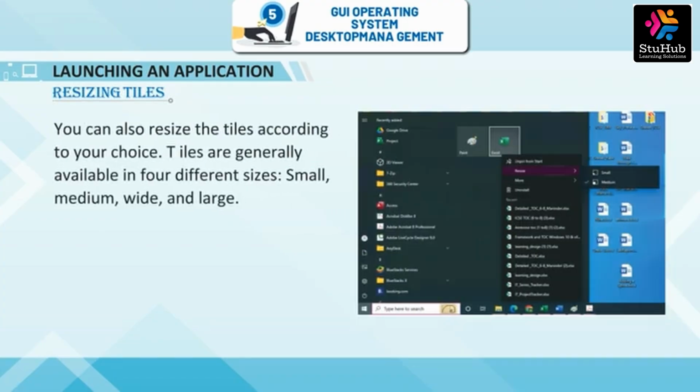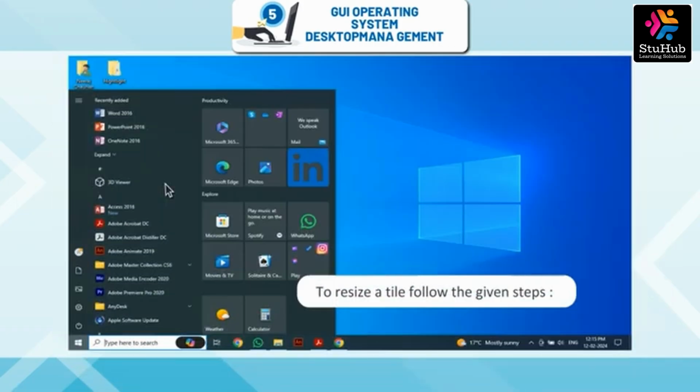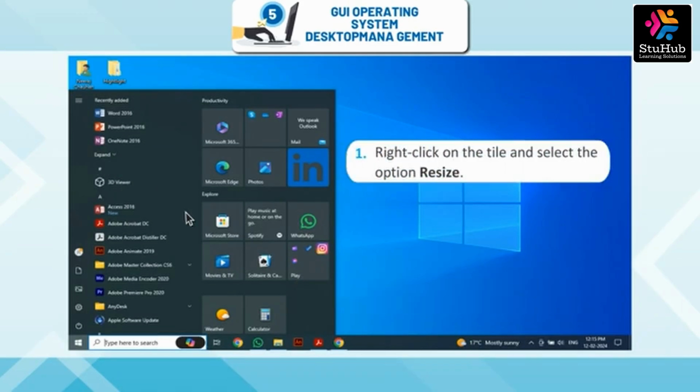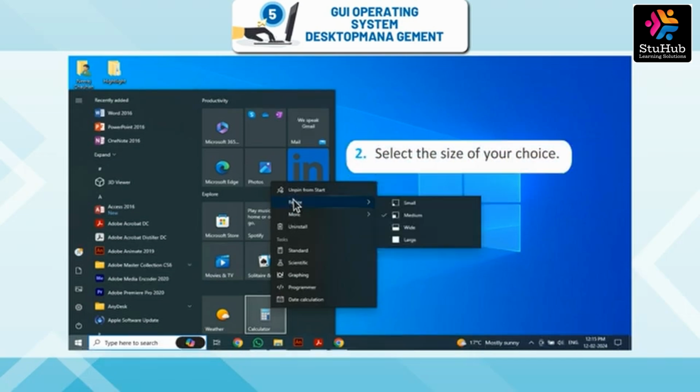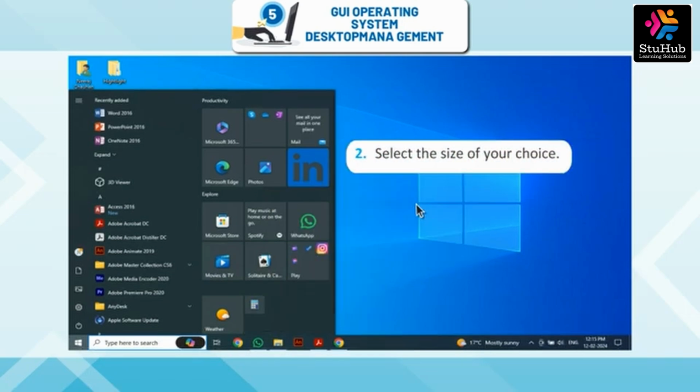You can also resize the tiles according to your choice. Tiles are generally available in 4 different sizes: small, medium, wide, and large. To resize the tile, follow the given steps. 1. Right-click on the tile and select the option Resize. 2. Select the size of your choice.